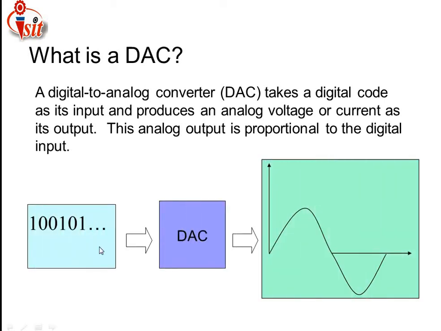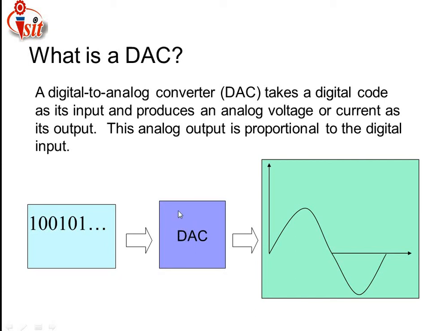Just see here, the digital input is applied to a digital to analog converter. That means the digital input is presented in terms of the binary number system. Binary means there are only two digits present, either 0 or 1. Suppose we have taken a sequence, 100101. That binary sequence, which is the digital input sequence, is given to the digital to analog converter.